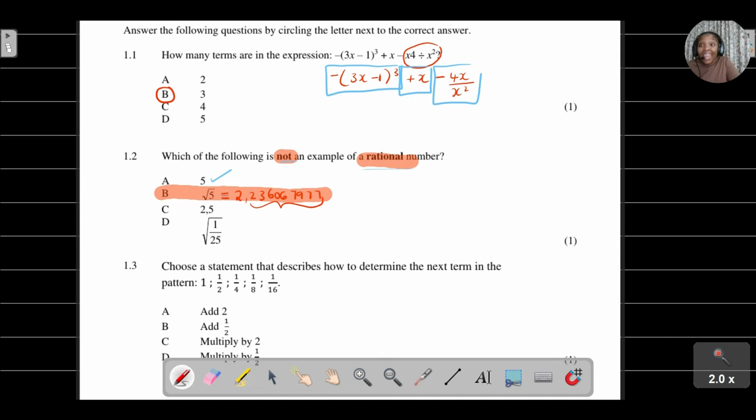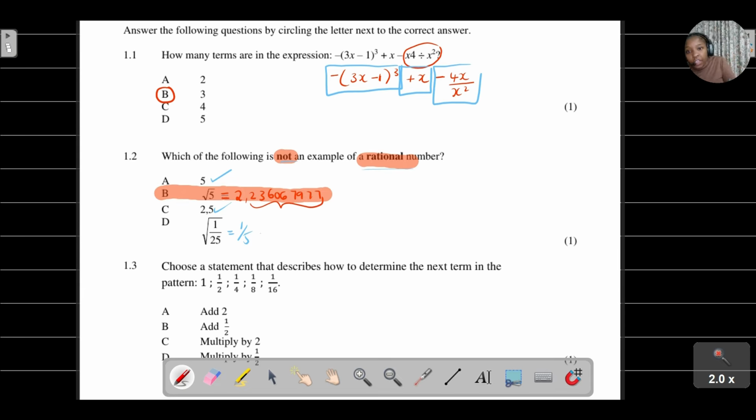2,5 is a rational number because it terminates. That's it, it terminates. It's a rational number. Lastly, the square root of 1 over 25. If you take your calculator and put in the square root of 1 over 25, you'll see that you're going to get 1 over 5, which is a fraction. And we know that if a number can be written as a fraction, that basically means it's a rational number. If you even continue and press the SD button, you'll see that you get 0,2. So we can definitely see that D is also a rational number.